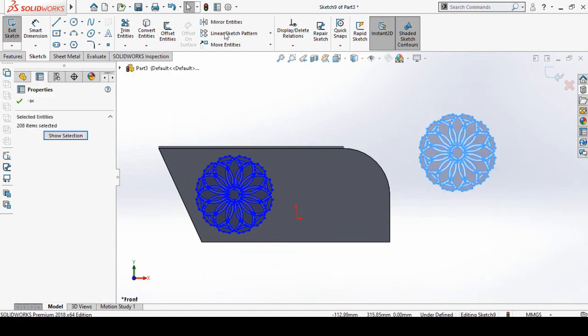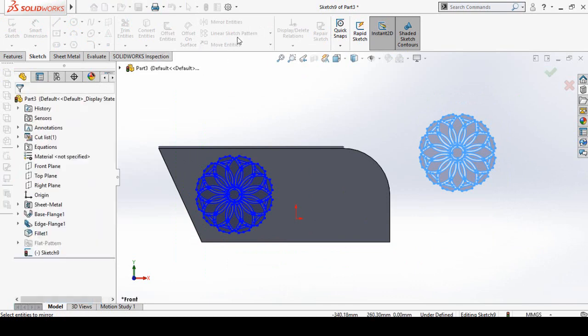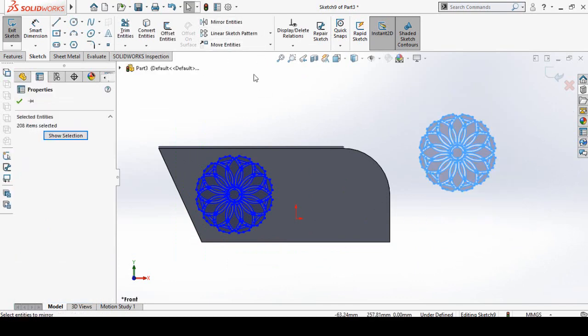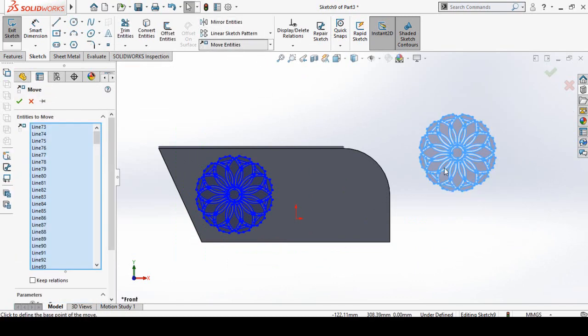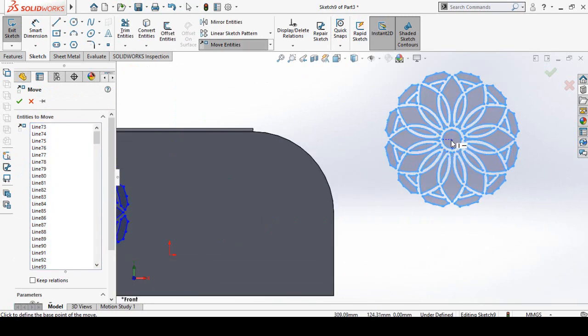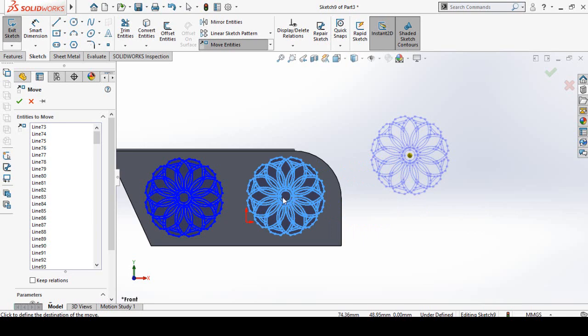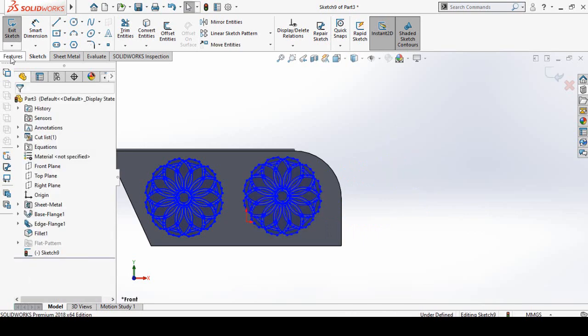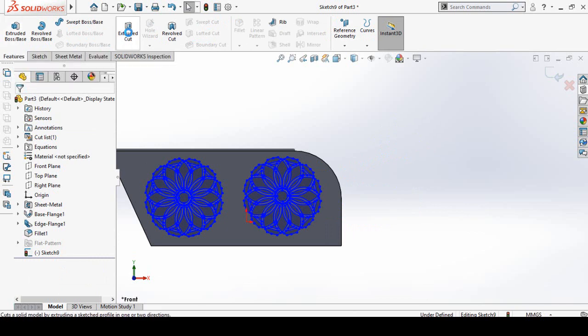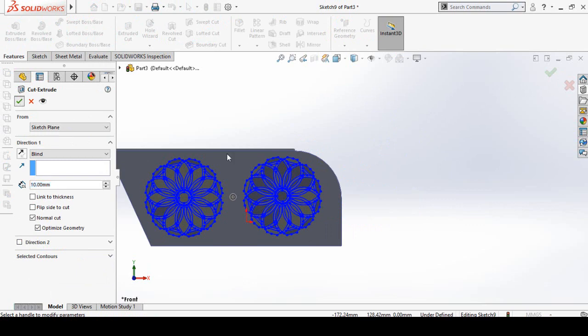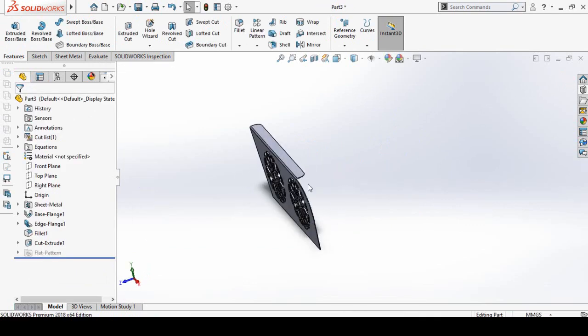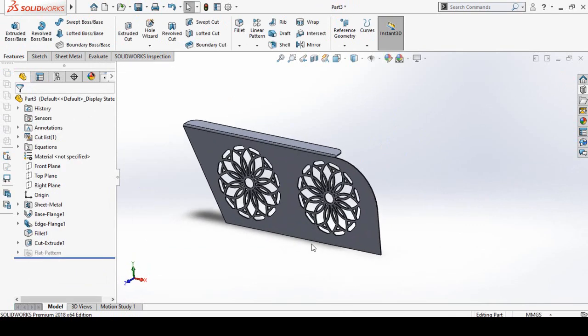Select all these entities and then move them like this. After that go to features tab and from here select extruded cut command. Press OK button. So we have successfully created the armrest.